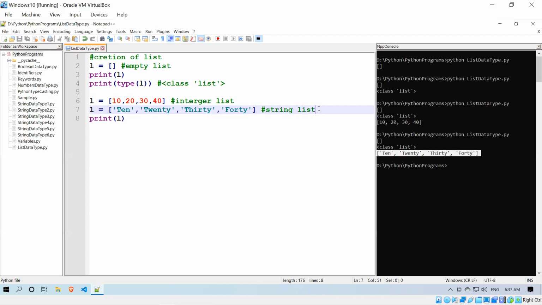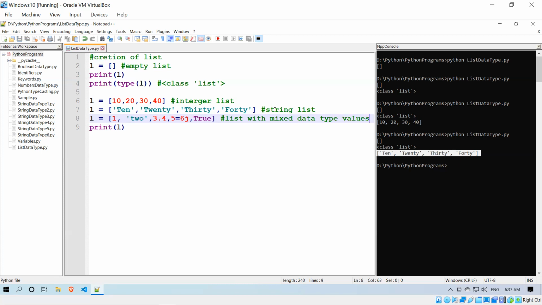So as we discussed, it is heterogeneous, right? You can put different kinds of values in a single list. So 1, say 2, 3.4, 5 plus 6j, True. Okay, so this is a list with mixed data type values, right?